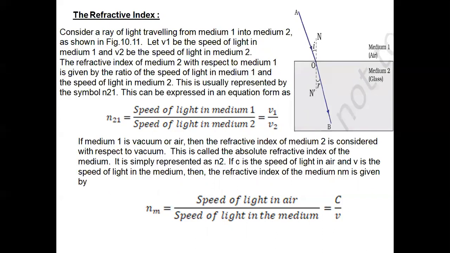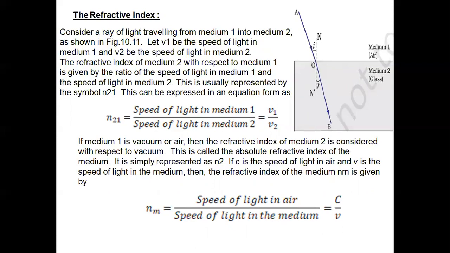Consider a ray of light traveling from medium 1 into medium 2. Let v1 be the speed of light in medium 1 and v2 be the speed of light in medium 2. The refractive index of medium 2 with respect to medium 1 is given by the ratio of the speed of light in medium 1 to the speed of light in medium 2.